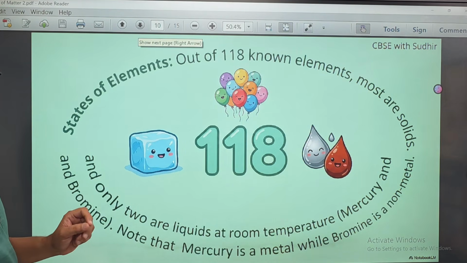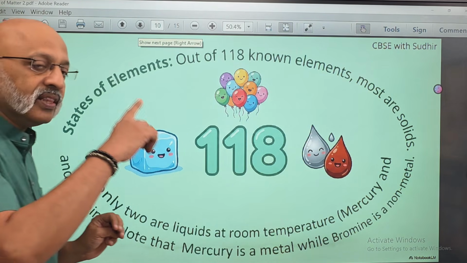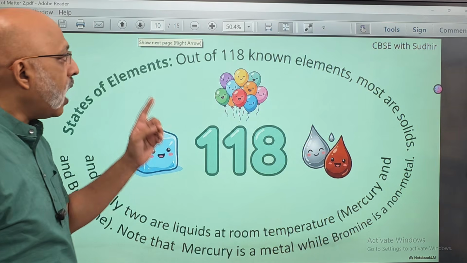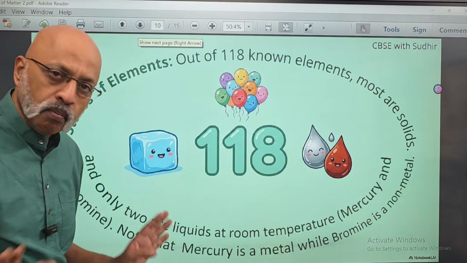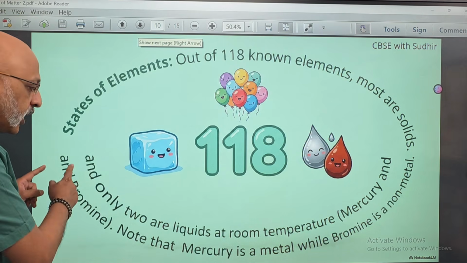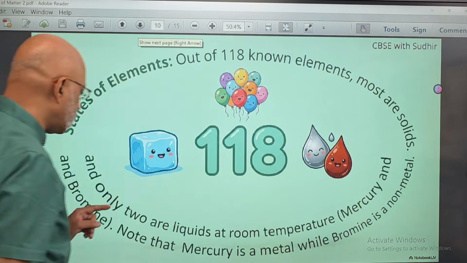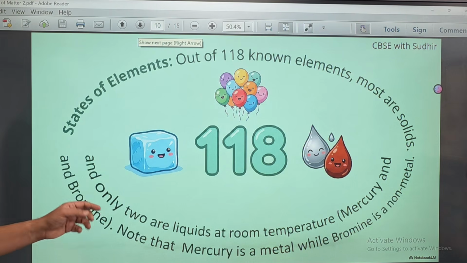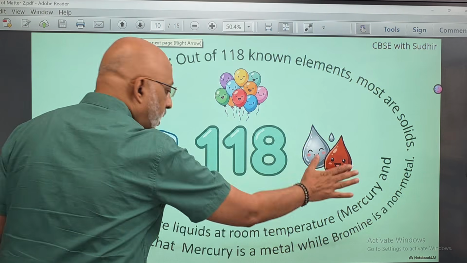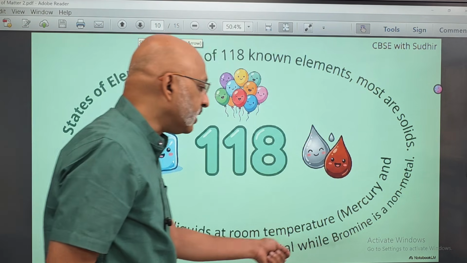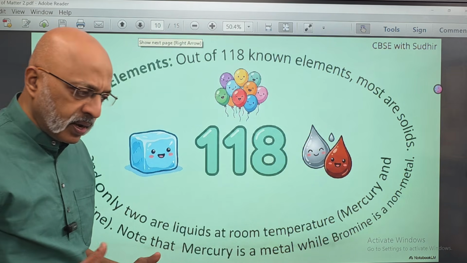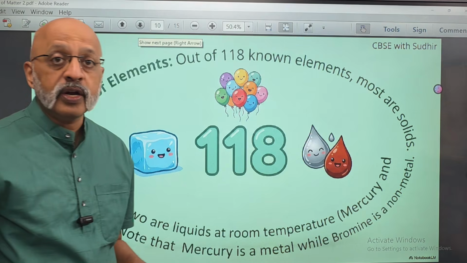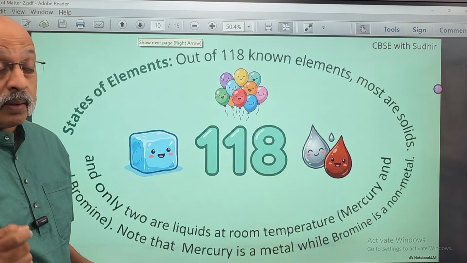The states of elements: out of the 118 known elements, which you will study in the periodic table in class 9 and 10, most of them are solids. Majority of them are solids. Only 2 are liquids at room temperature, mercury and bromine. These are the 2 which are liquid at room temperature. Okay, rest all of them are solids. Note that mercury is a metal while bromine is a non-metal. Now this is also another distinction which you can remember at this stage, but we will study about this in more detail when we do the periodic table chapter.